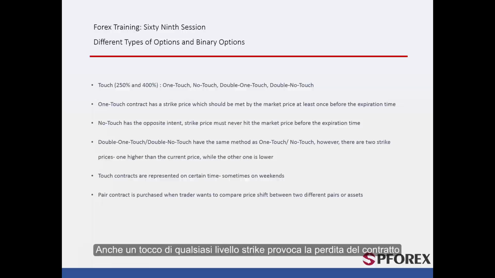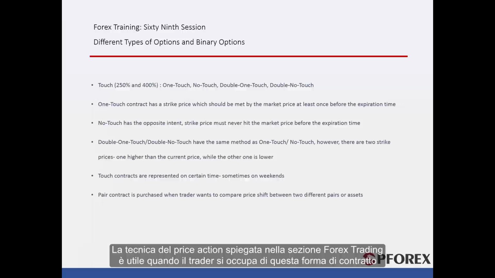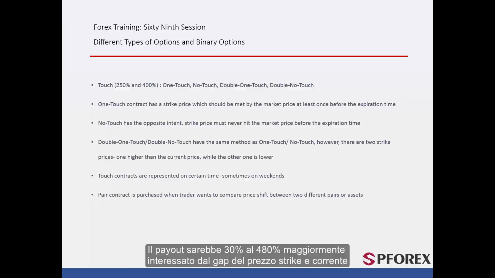Even one hit of any strike levels causes the contract loss. Price action technique explained in Forex trading section is useful when a trader is dealing with this form of contract. Payout would be from 30% to 480%, mostly affected by the strike and current price gap.